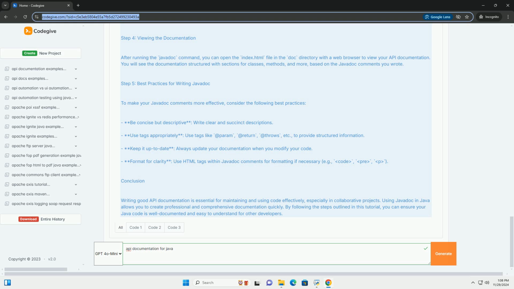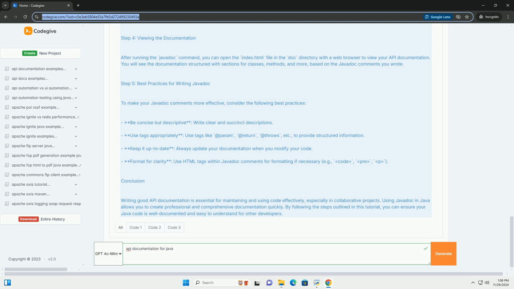Step 2, Writing javadoc comments. Here's how to write javadoc comments for a simple Java class. Step 3, Generating API documentation. Once you have written your javadoc comments, you can generate the documentation using the javadoc tool. Here's how you can do that.